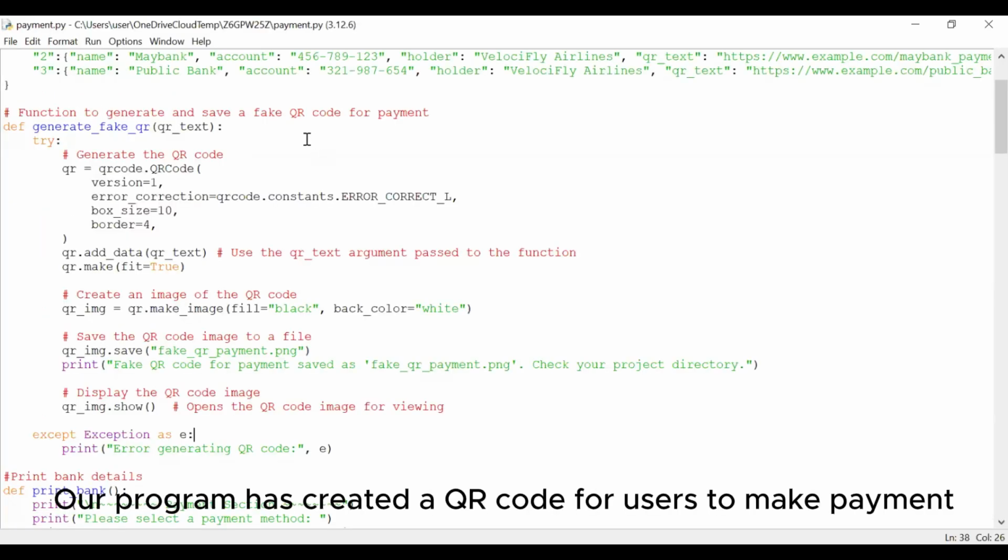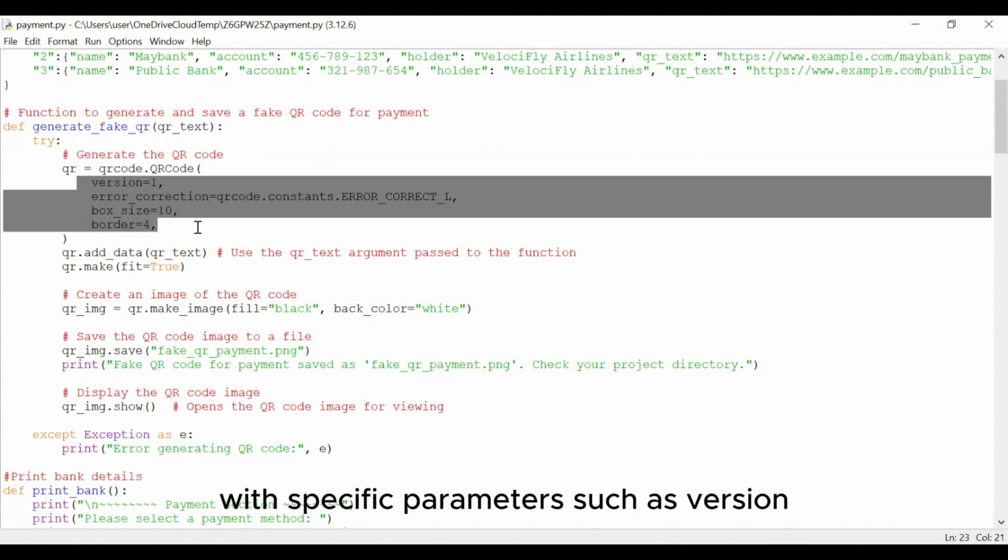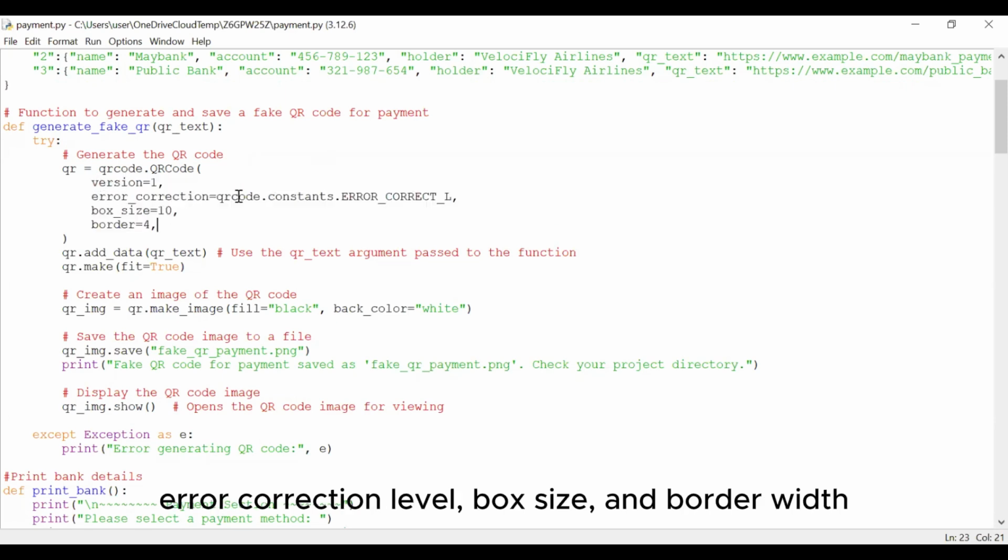Our program has created a QR code for users to make payment. The generate fake QR function is designed to create a QR code based on the provided text. Using the QR code library, it initializes a QR code object with specific parameters such as version, error correction level, box size, and border width.